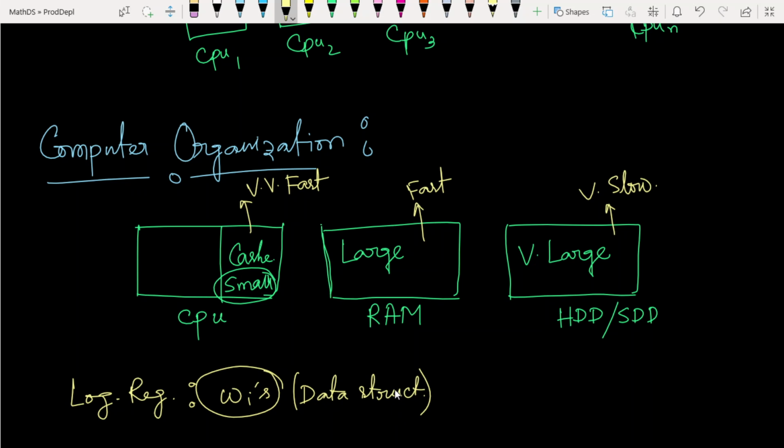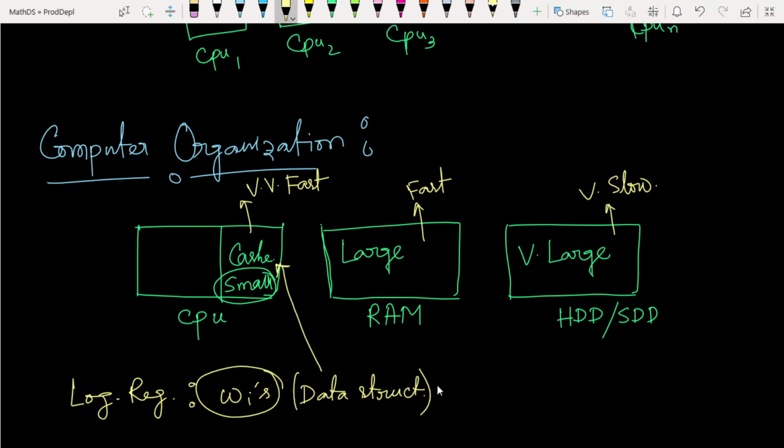Instead of storing the whole data structure of these weights elsewhere, if you store this data structure in the cache memory, then for a query point it will give a much faster response.